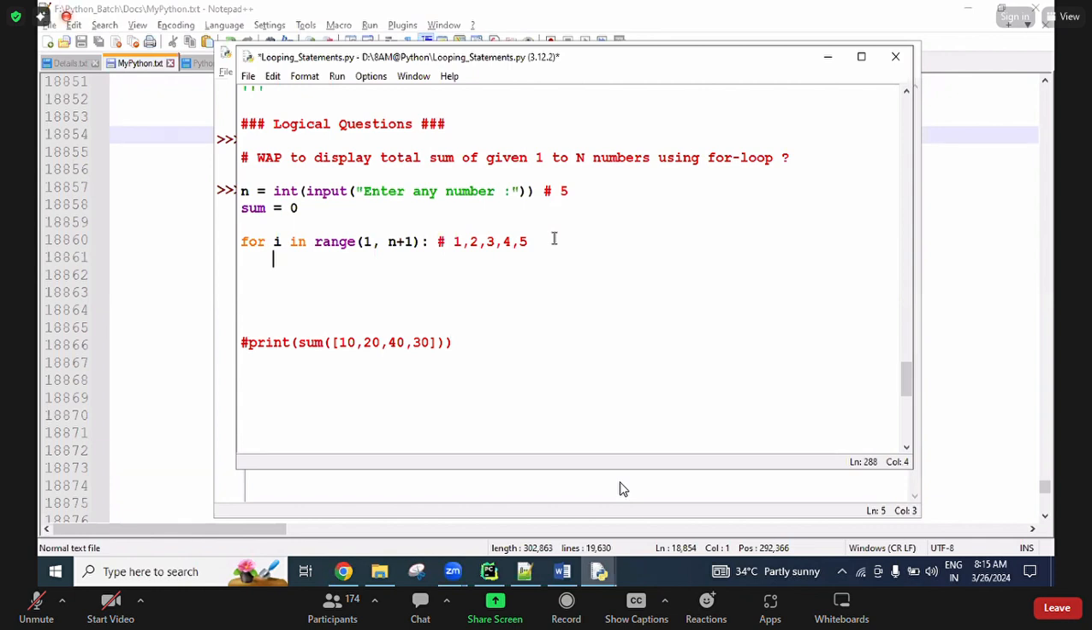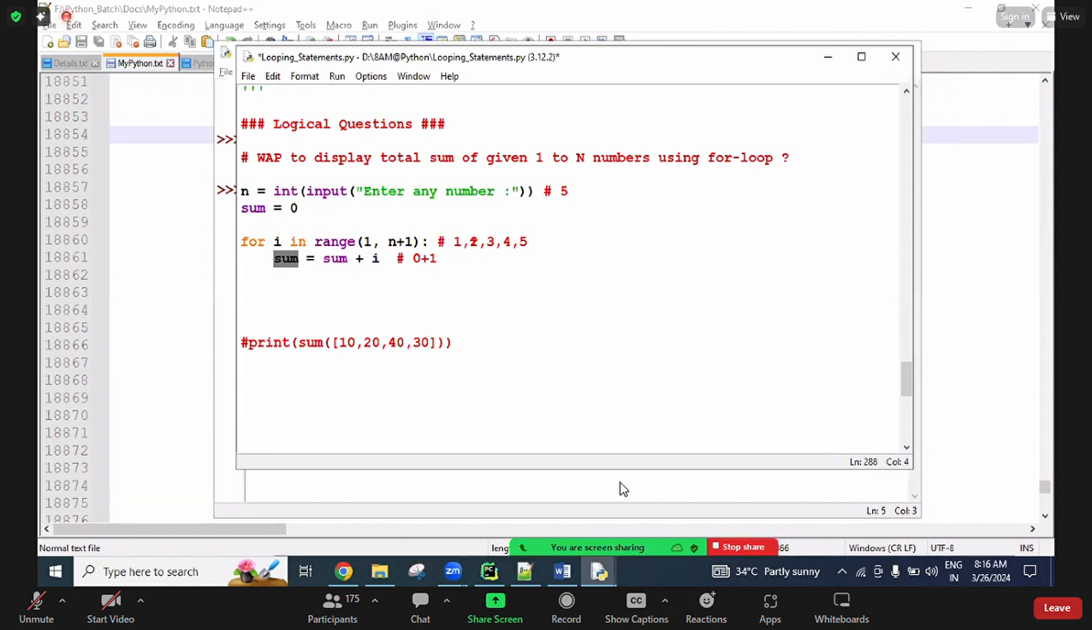Now here, sum equals sum plus i. Initially, the sum value is 0. Now, using this loop, the i value is first 1. So 0 plus 1 is 1. Again, that sum value is assigned to the same variable. In this situation, 0 plus 1, so the final result coming is 1. This 1 is assigned to the sum only.